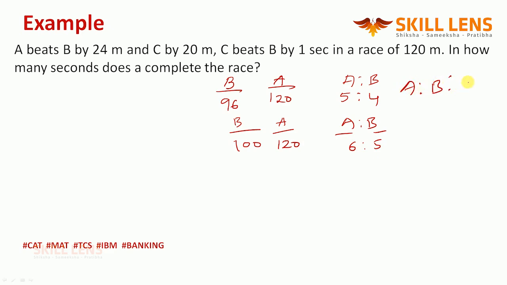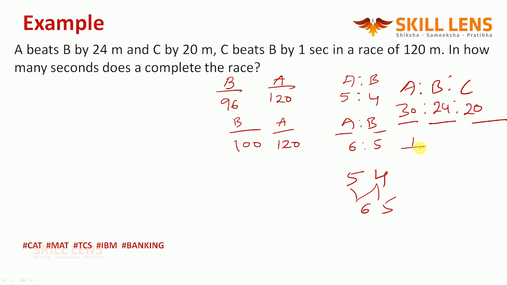What is A is to B is to C? It's very simple. From the ratios concept, when two ratios are like this, reverse and multiply: 6 5s are 30, 6 4s are 24, and 5 4s are 20. So the speed ratios are 30:24:20. How about the time ratio? The time ratio is the reciprocal of that: 1/30:1/24:1/20.